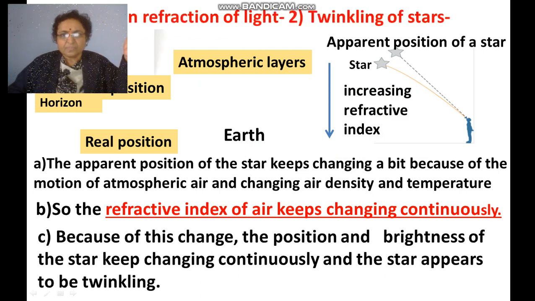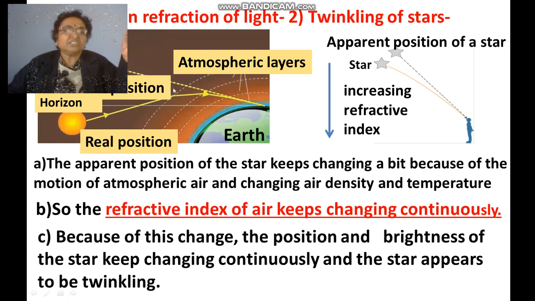The second example is twinkling of stars. What is the twinkling of stars? It is because of the change in the refractive index of air. Because air is mobile, the refractive index of air keeps changing continuously, and the position and the brightness of the star keep changing continuously, and so the stars appear to be twinkling. This is also because of refraction of light.